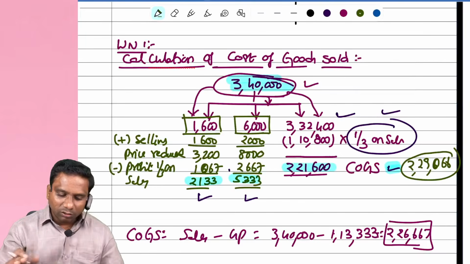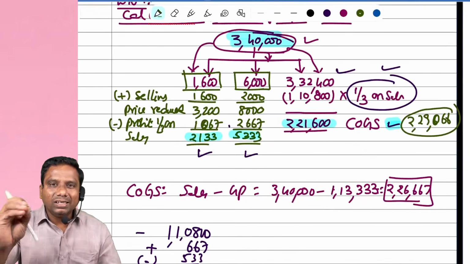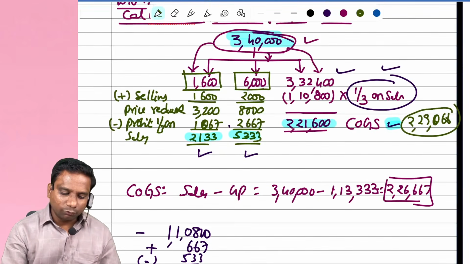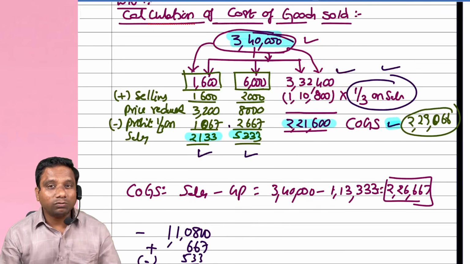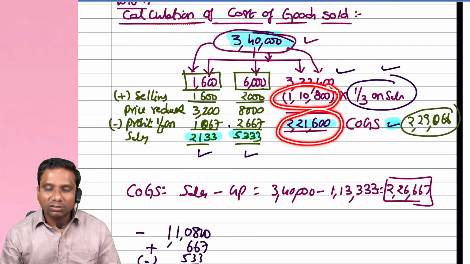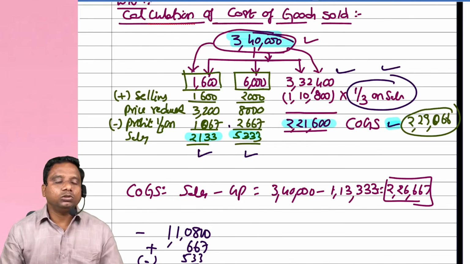Yes, sir. Now the concept comes, how much profit is included in this 3,32,400? 1 by 3 is profit. So 1 by 3 of it is 1,10,800. Then 2,21,600 is the cost of goods sold.